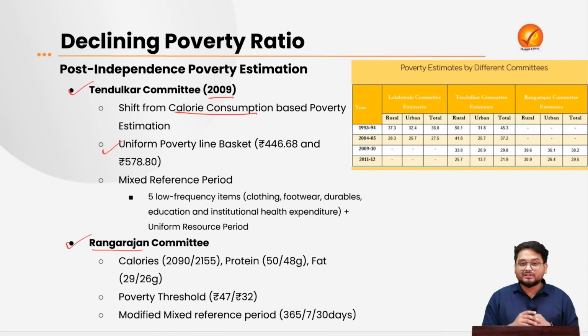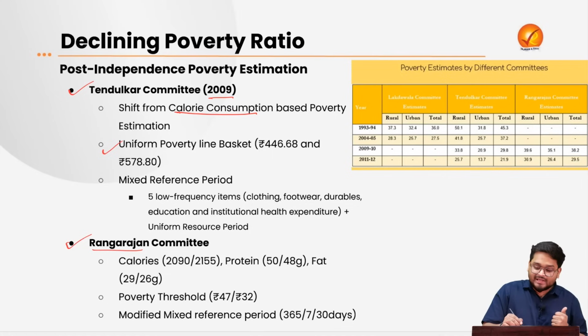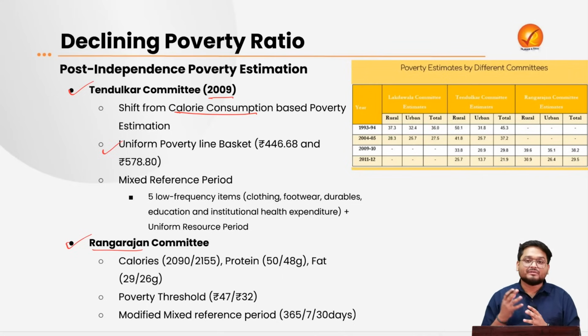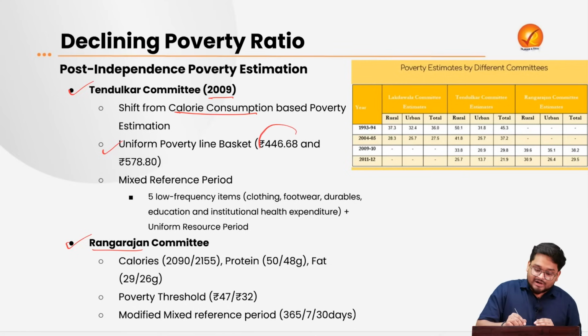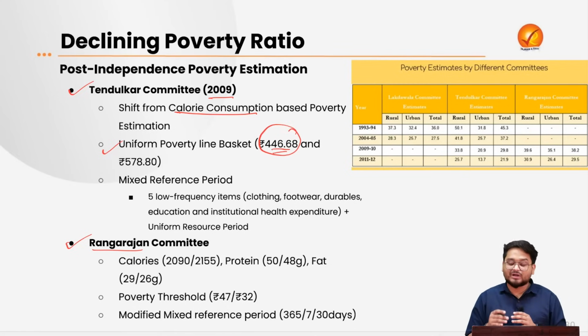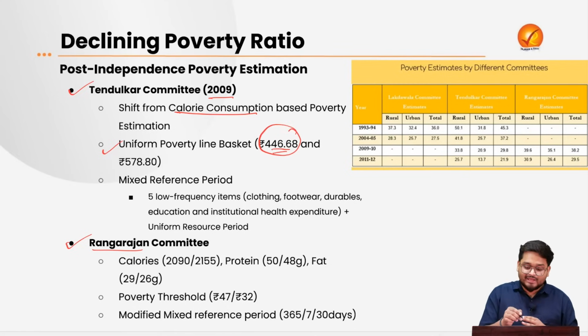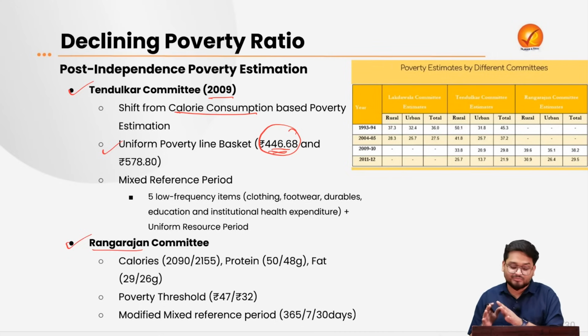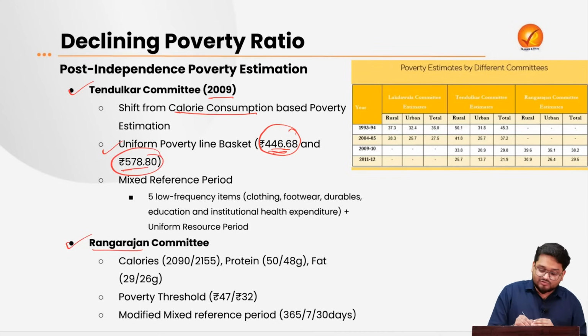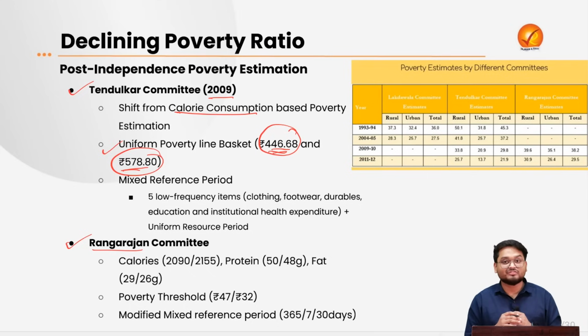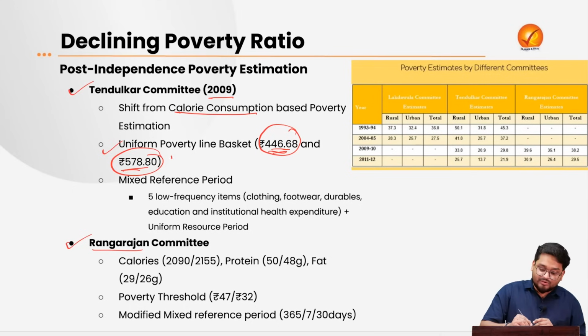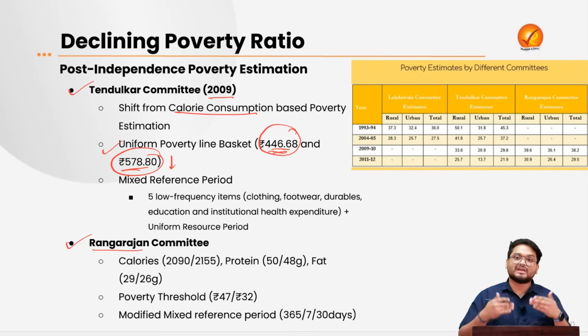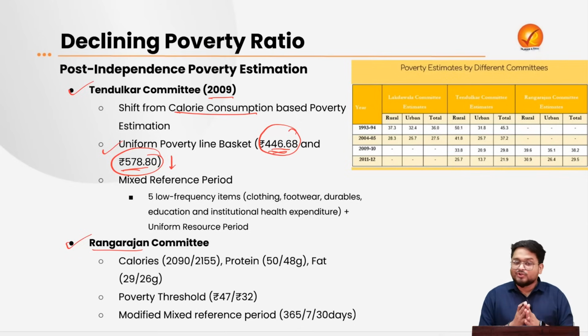So it divided the poverty line into two types, that is the urban poverty and the rural poverty. And here the Tendulkar Committee suggested for every state that the rural areas should be having a minimum monthly consumption expenditure of around 446 rupees, and urban areas should be having around 578 rupees monthly consumption. So below this anyone will be poorer, above this anyone will be above the poverty line. So it shifted from the calorie norms that we have also seen.